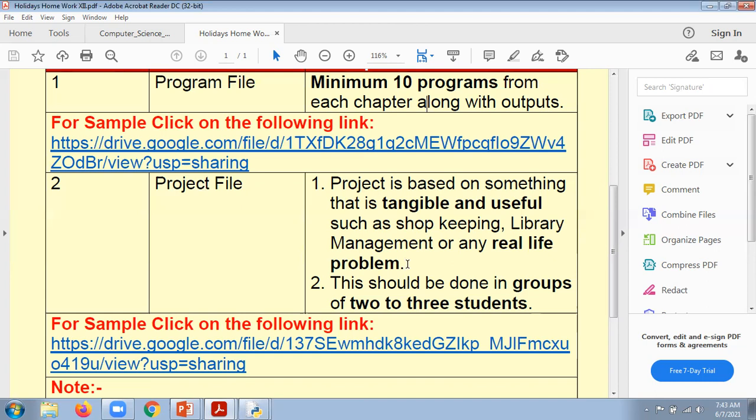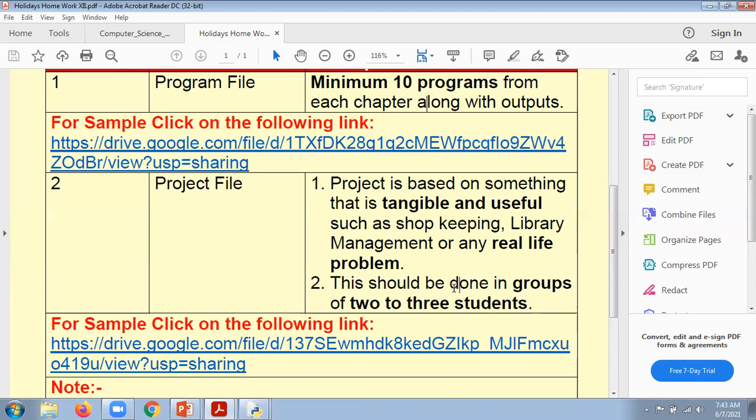And if they want to meet someone in the account office, what the timing will be and what the procedure will be, how they are going to do it. So these are the real life examples we are supposed to elaborate in our projects, and this should be done in a group of 2 or 3 students.